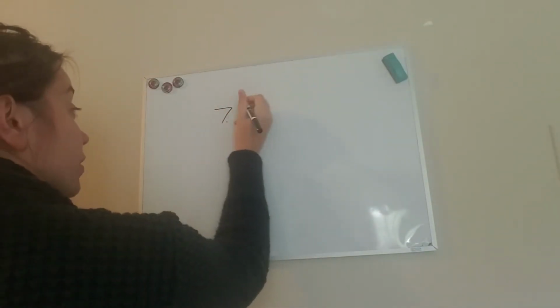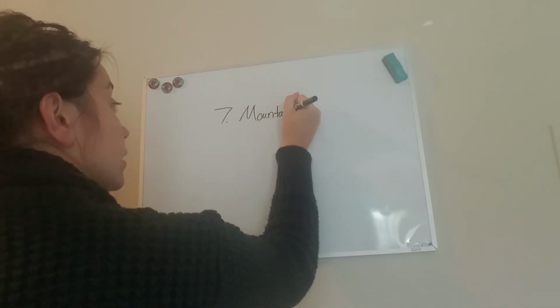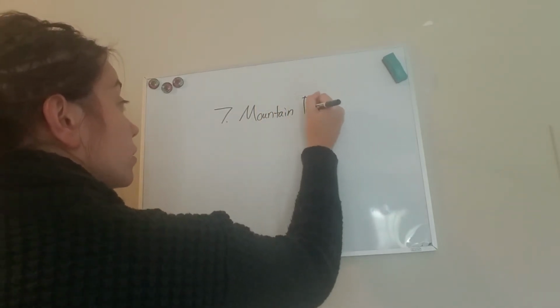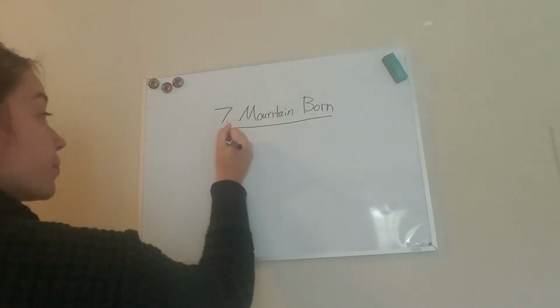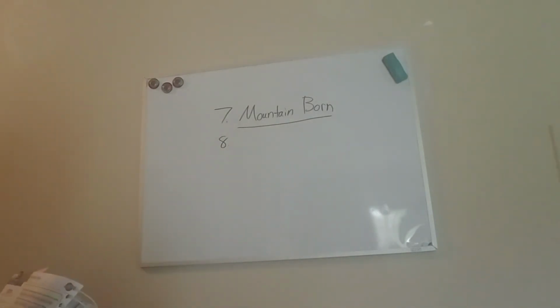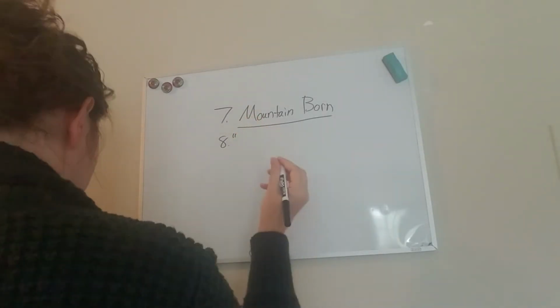So for number 7, I'm going to capitalize mountain and born. And then I need to underline it. Okay, Mountain Born, and it is underlined. Great job. So number 8 says a narrow fellow in the grass, and it's a poem. What is my rule for writing a poem? Title down. We need to make sure we capitalize and put quotation marks around it.